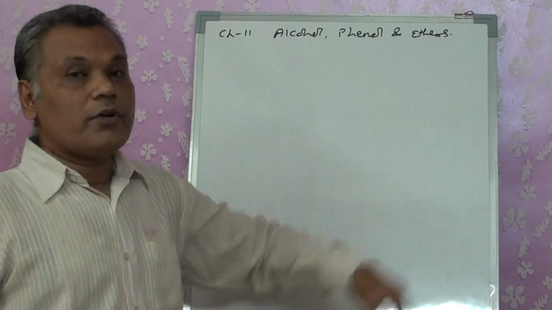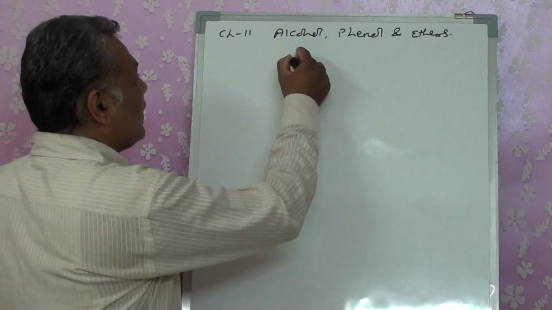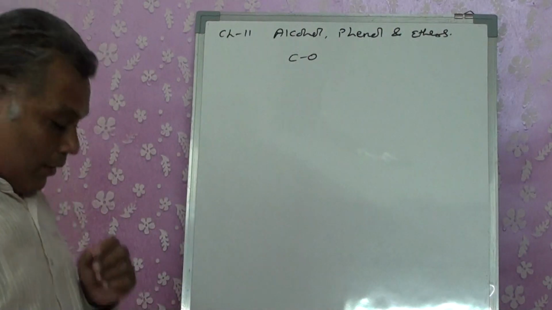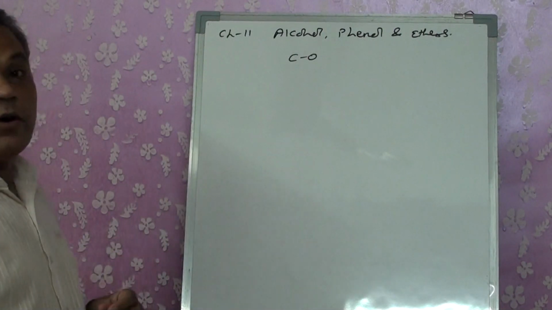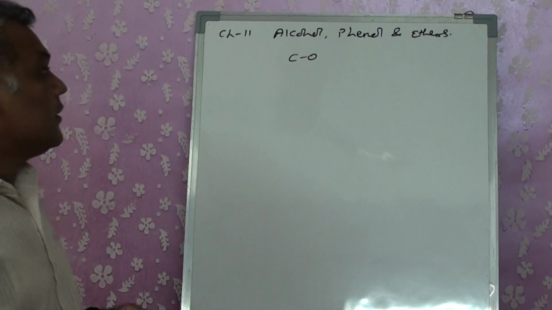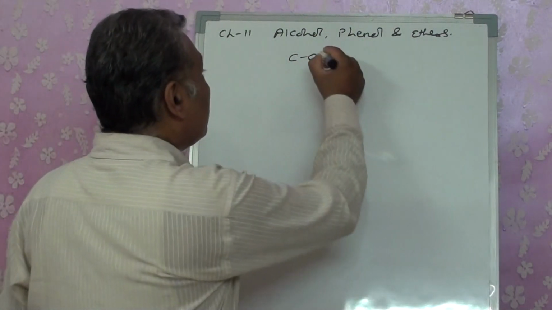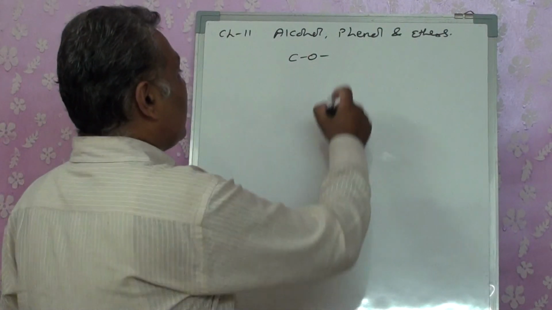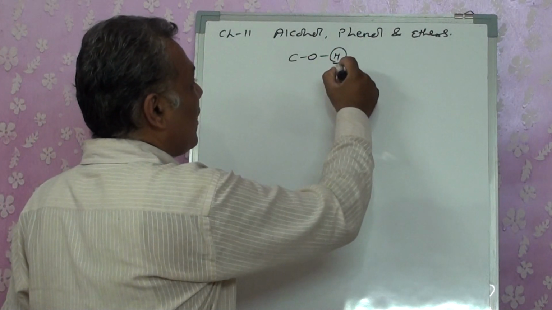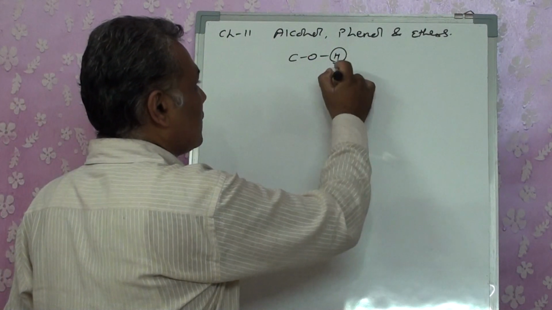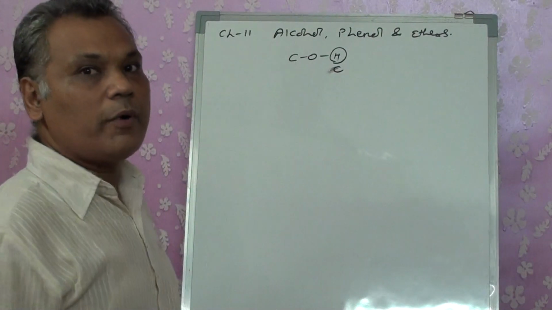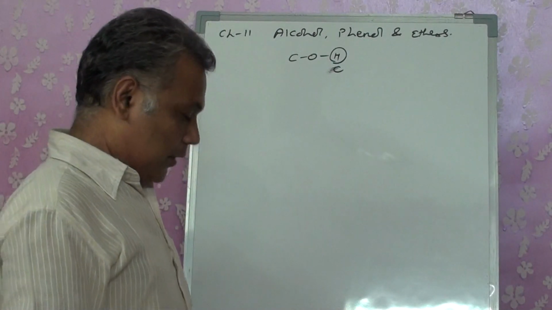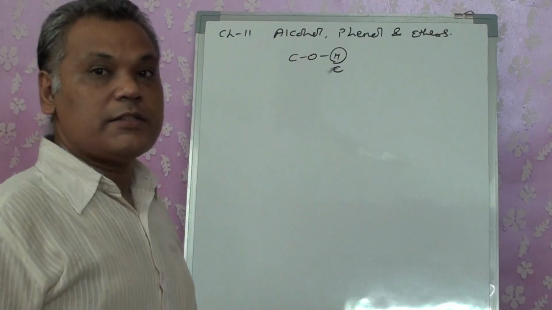We are studying alcohol, phenol, ether because here we will have a carbon bonded with oxygen with a single bond, right? In this chapter we will have all the functional groups in which carbon is single bonded with oxygen, where the other valency of the oxygen is completed either by hydrogen or by carbon. That means only one valency is completed with the main chain, right? In this chapter we will have such groups.